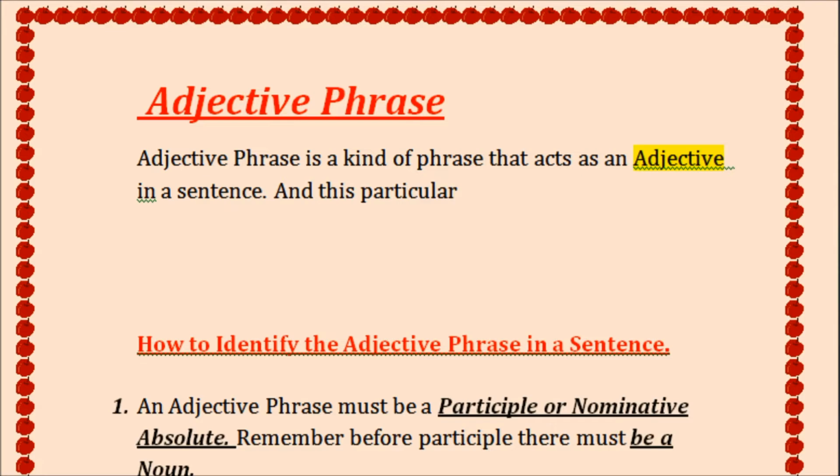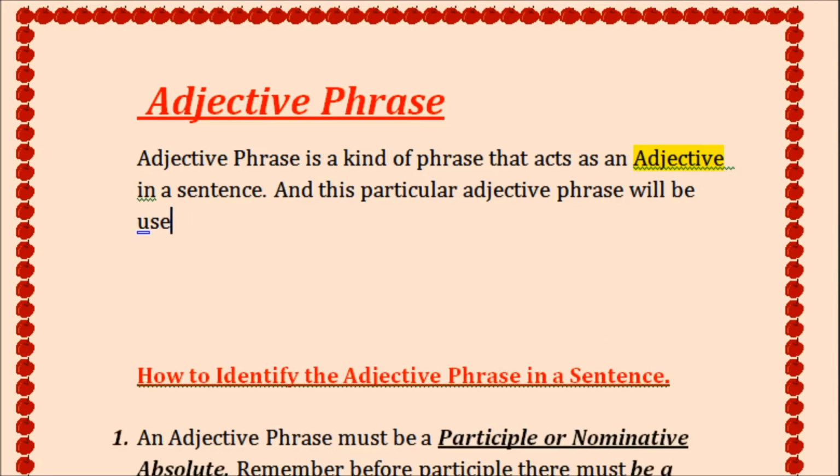This particular adjective phrase will be used immediately after a noun. Always remember it. And what is the function of an adjective? The function of an adjective is to qualify the noun. Next, we go to the second part.